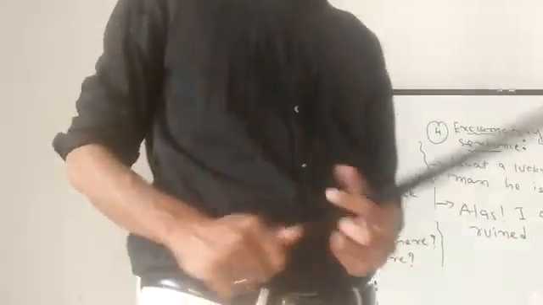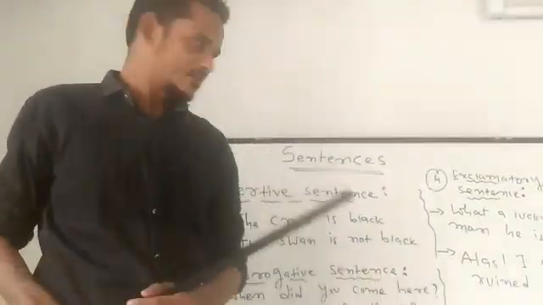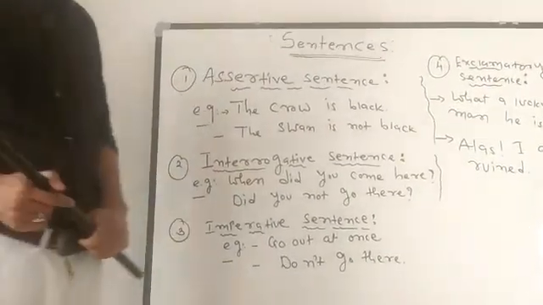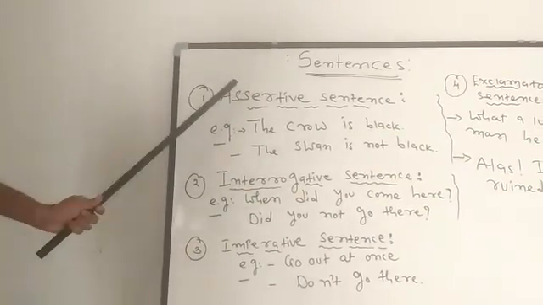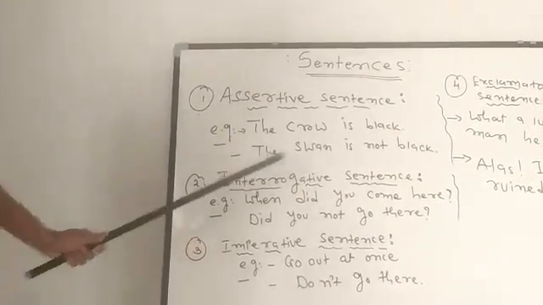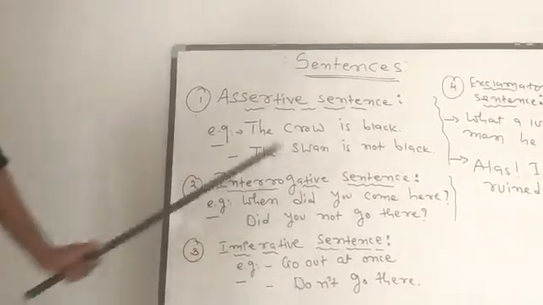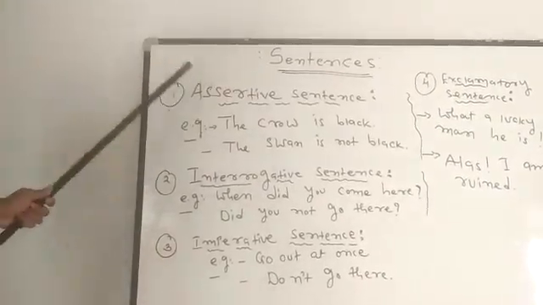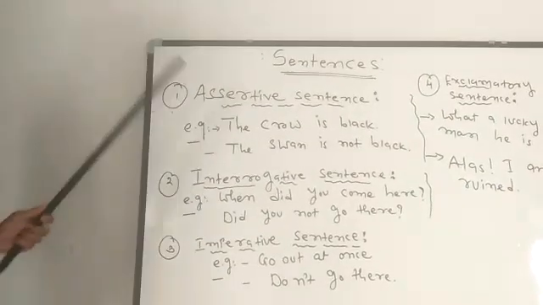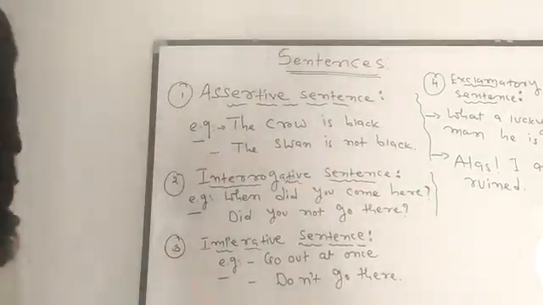Today, our topic is sentences. There are four types of sentences: assertive sentence, interrogative sentence, imperative sentence, and exclamatory sentence. First, we talk about assertive sentence.